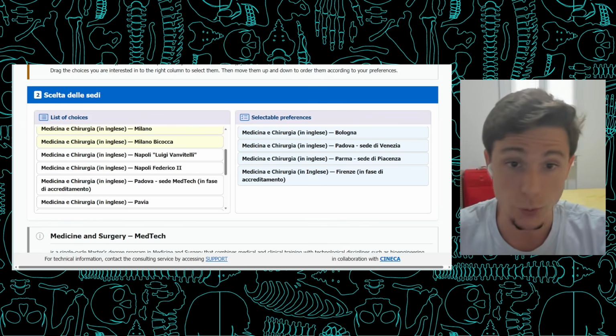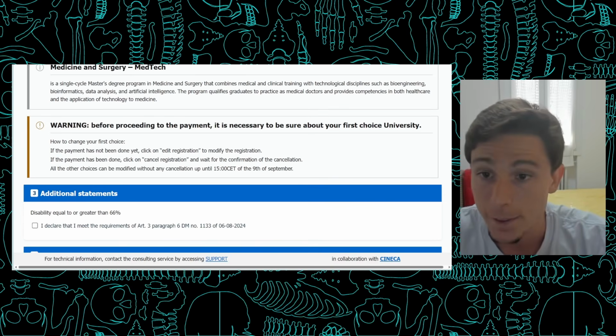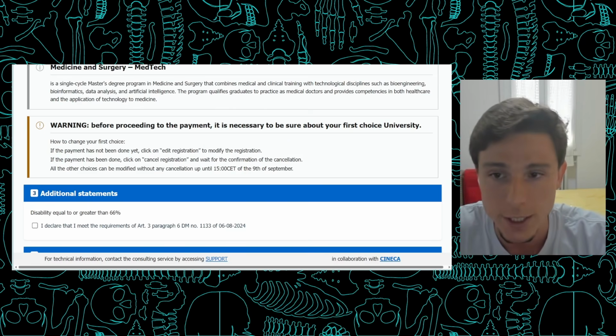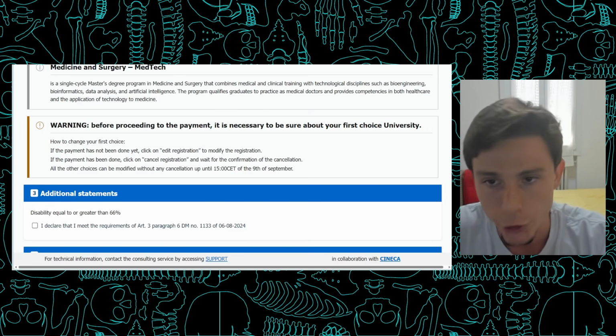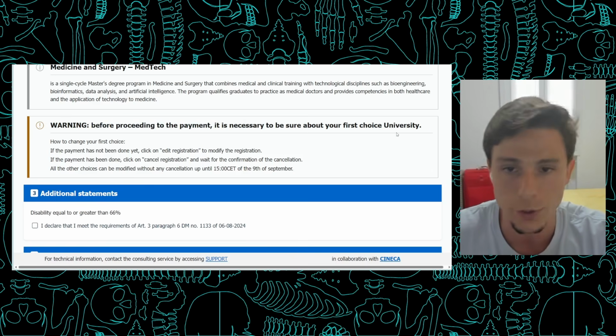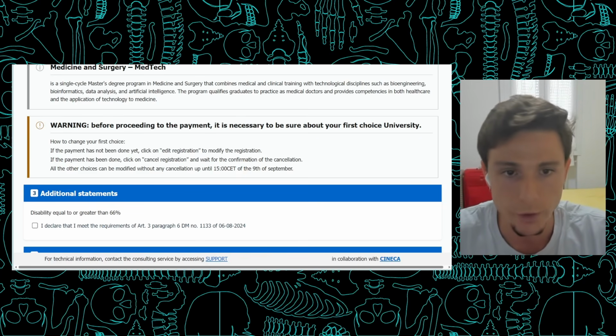All right, after you're done with selecting your list of preferences, you're going to have some information here about the new course, MedTech, talking a little bit about what to expect. And this is actually the answer to some of our questions, because it's quite incomplete. It says here, warning: before proceeding to the payment, it is necessary to be sure about your first choice of university. So it's basically saying to only proceed with the payment if you're 100% sure of your choices.